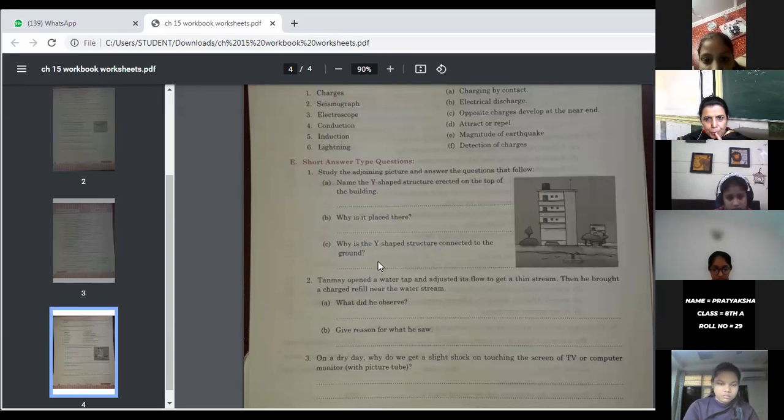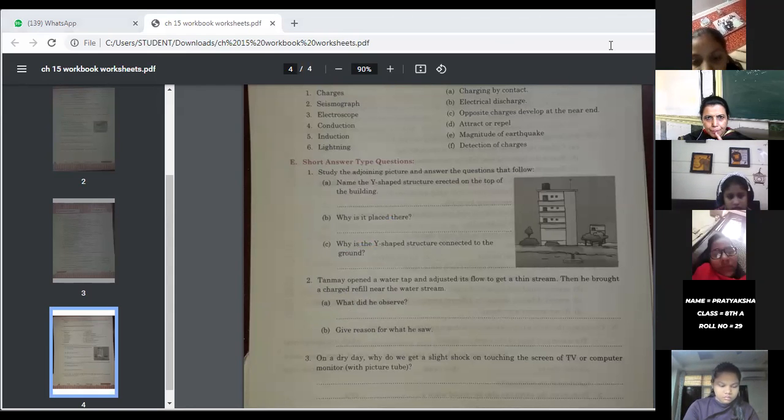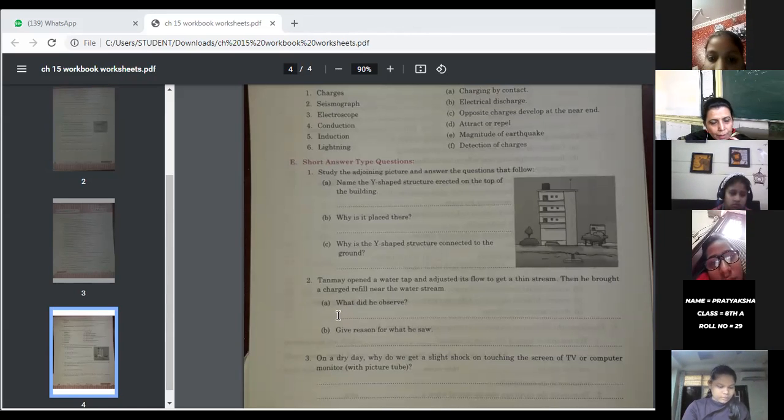First of all, tell me, have you understood the question or not? Tanmay opened the tap, but not with full pressure. He took a very thin stream. When he brought the charged refill, the thin stream of water gets diverted.